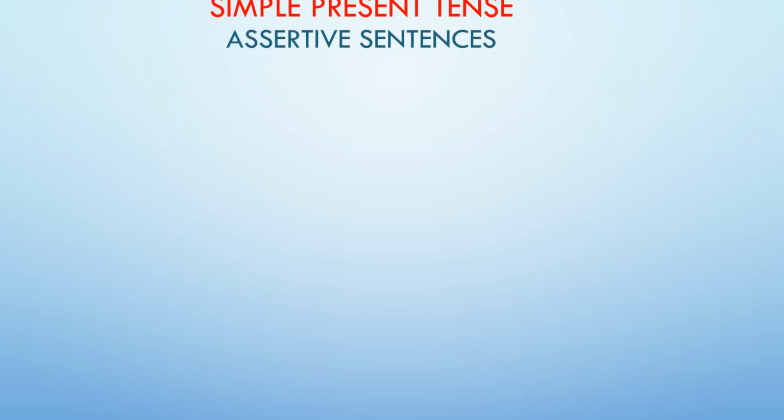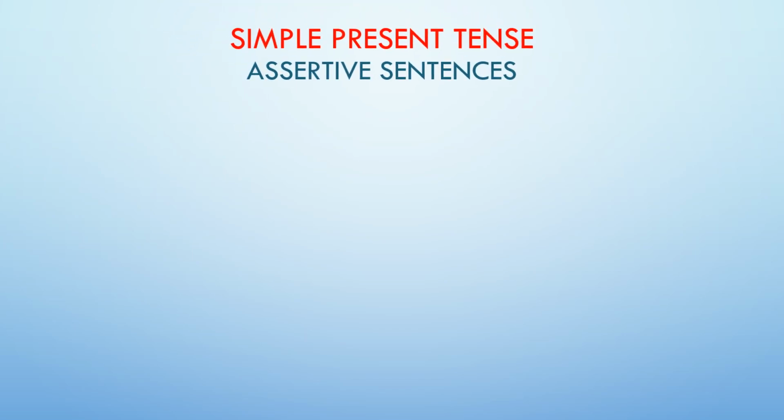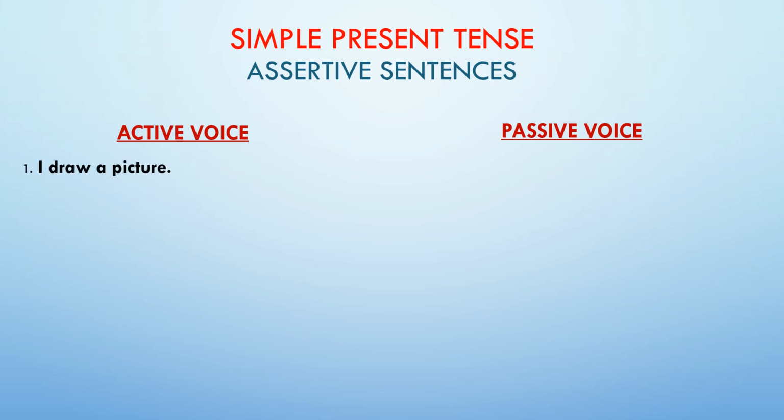Okay children. Now we will learn to change assertive sentences in simple present tense. The first sentence is in active voice: I draw a picture. Now I had already taught before how to get the subject and the object. Our rule number 1 is object changing to subject. So in the sentence I draw a picture, we find our object by asking a question with what. We get the answer, that is our object.